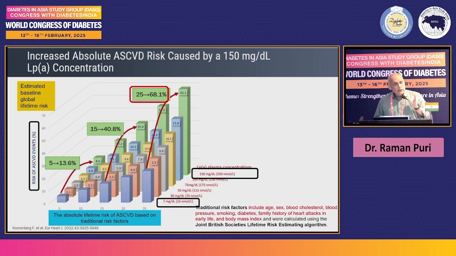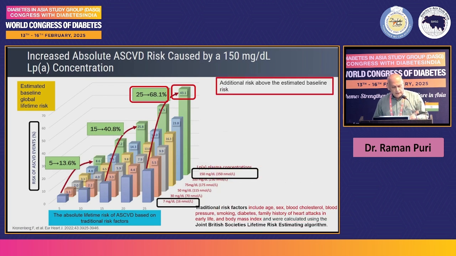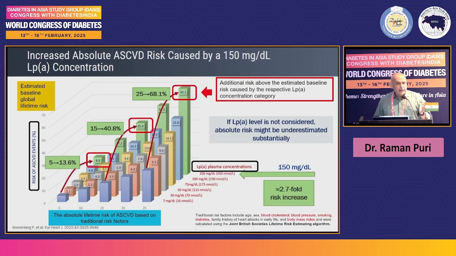So the absolute risk goes up by 48% above the baseline estimated risk. And it is not only with high risk patients, it was seen even in those with a 15% risk and even in the low risk group of 5%. Now, if you don't go for LPA assessment, probably you will miss this increase in absolute risk and you will undertreat this patient. Therefore, it is very important for us to go for lipoprotein A assessment.